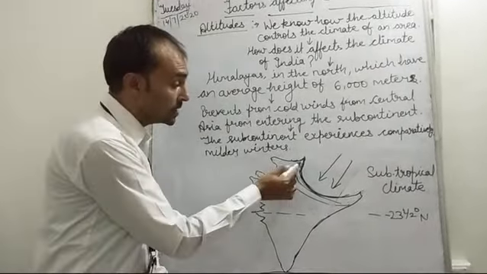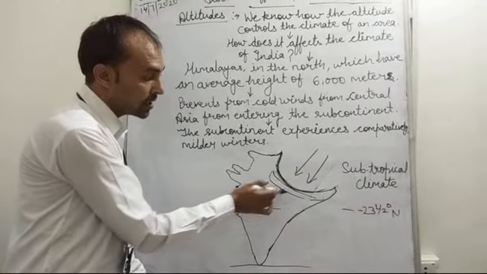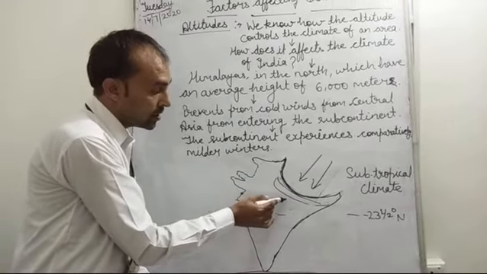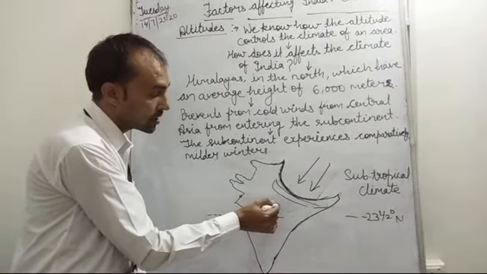But just because of these Himalayas, these mountains, the cold winds which come from Central Asia do not enter our country, and because of this, the people of the subcontinent experience comparatively milder winters. What does milder mean? That it is not too harsh.